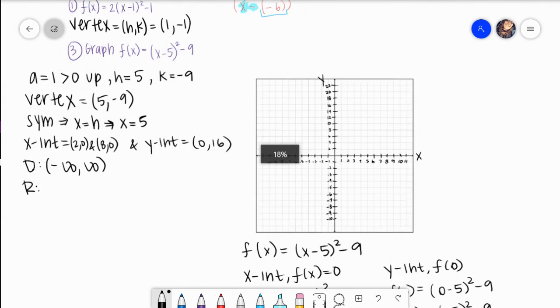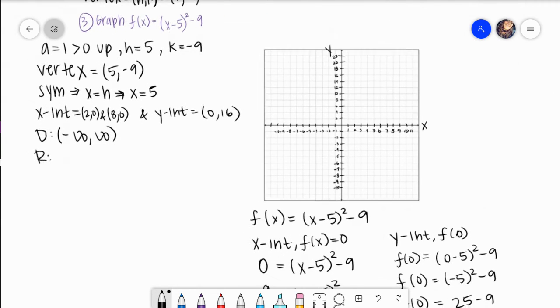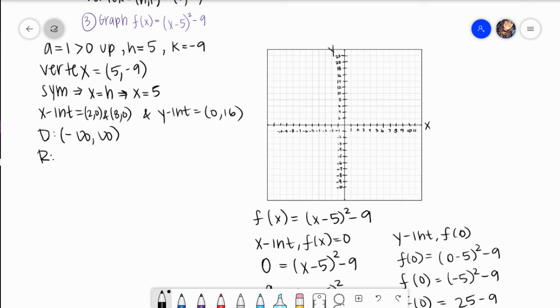I'm going to start with that first point that I found, which was my vertex, and it was 5, negative 9. So I'm going to go to the right 5 and down 9. And I end up right here. Okay, now what do I know? I know that my a was equal to 1, which is greater than 0, which means it opens upwards. So that is telling me that it's going to do this because my a is greater than 0. If it was less than 0, it would be going the other direction. It would be opening downwards.